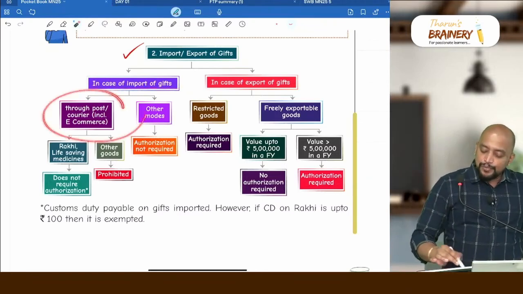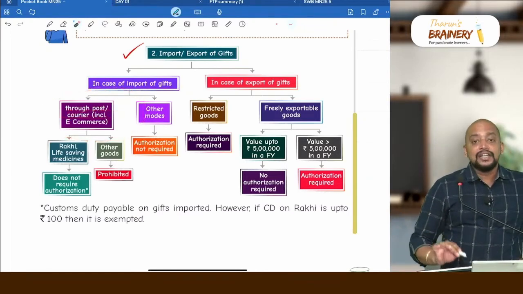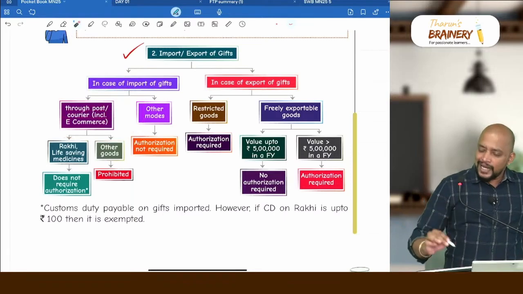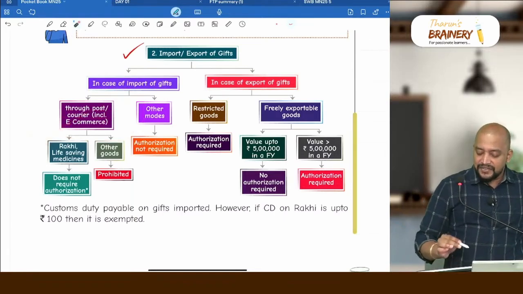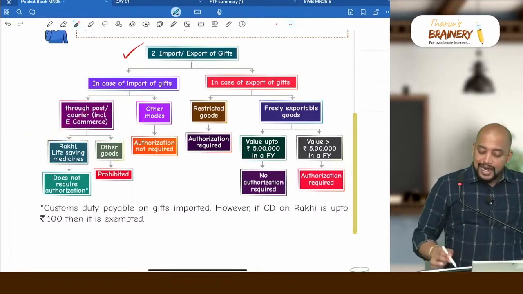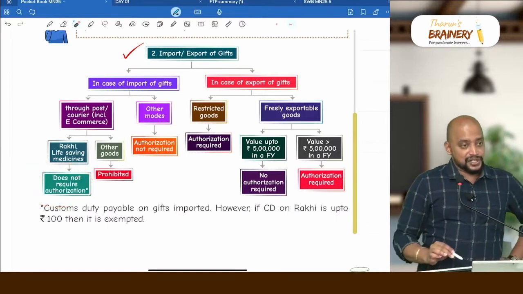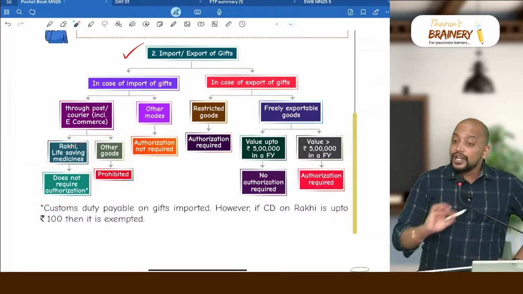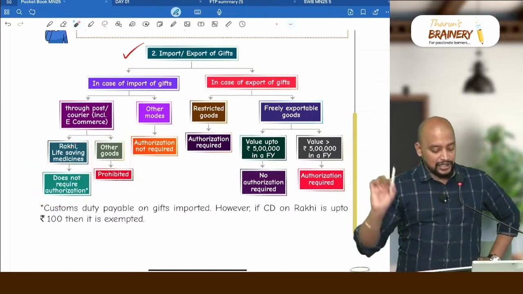And if it is imported through post or courier, including e-commerce, only Rakhi and life-saving medicines are allowed, and that too does not require authorization. Other goods are prohibited, you cannot bring them at all, got it?